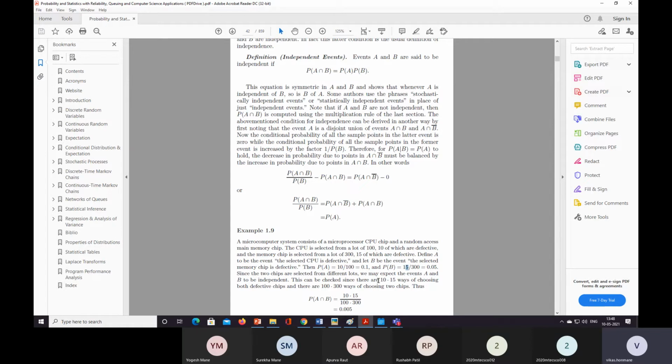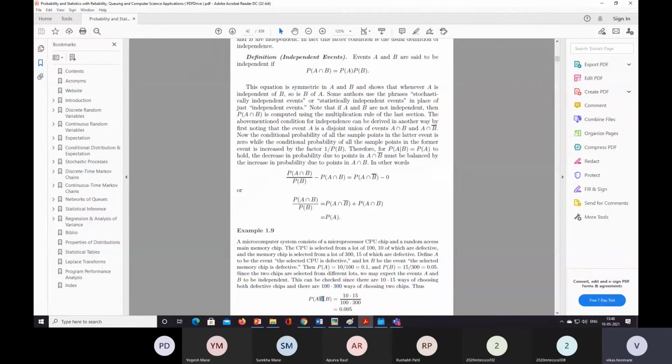Since there are 10 into 15 ways of choosing defective chips, as we know that from the CPU 10 are defective and 15 from the RAM, the number of ways to select defective chips is 10 into 15. There are a total of 100 into 300 ways of choosing two chips. So 100 into 300 is for the total, and 10 into 15 for choosing defective.